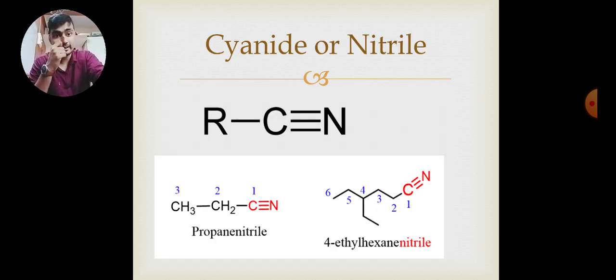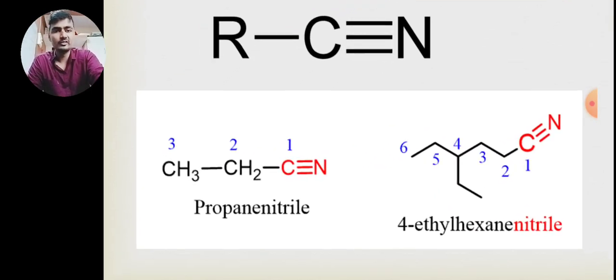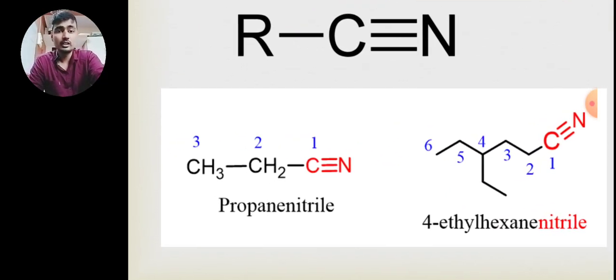Now cyanide or nitrile. It contains a carbon-nitrogen triple bond. As we all know, the valence of carbon is 4 and the valence of nitrogen is 3. So C triple bond N is also termed cyanide, or it is also termed nitrile. And an R group is attached. R group can be any carbon-containing group. So let's suppose this example, propane nitrile. In this, C triple bond N is there and another two carbons are attached, CH2, CH3. But when we name that structure, this carbon is also counted. So first, second, third. So it will be propane nitrile.